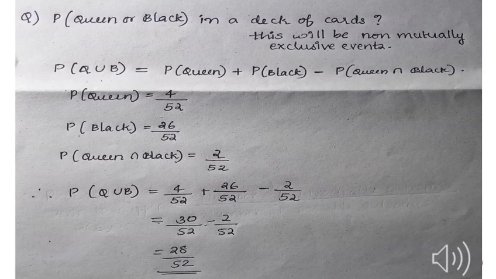There will be 2 queen black cards in the full deck of cards, so 2 by 52. We add the probability of queen and the probability of black and subtract the probability of queen intersection black. So the answer we get here is 28 by 52.